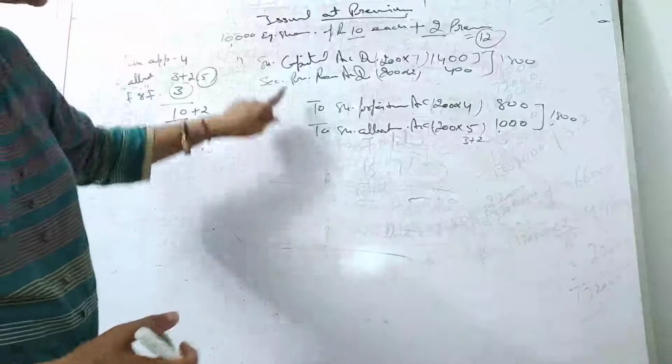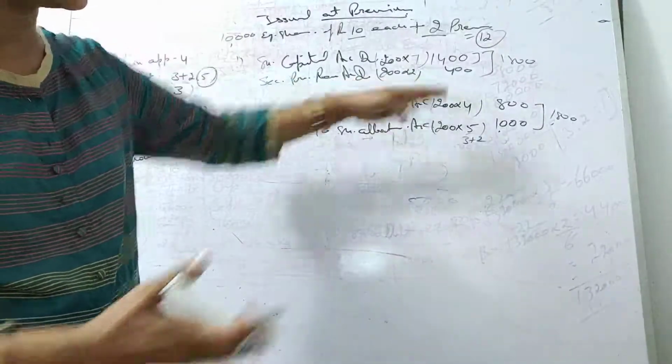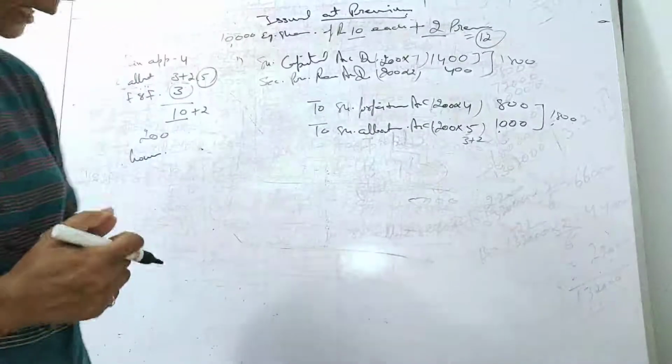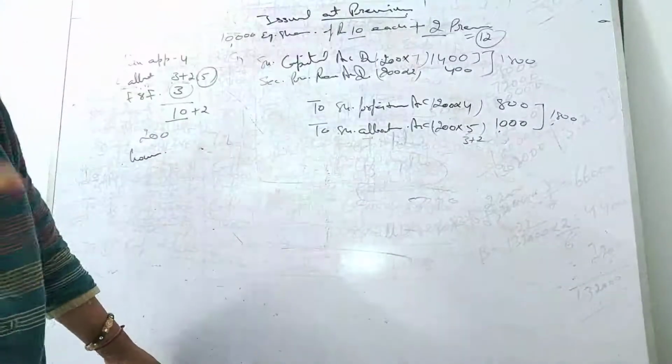So here I have debited the security premium reserve account, right, by 400 because I didn't receive. All right, I think it's very simple if you understood that. So this we have done, students. First condition we have done, okay.